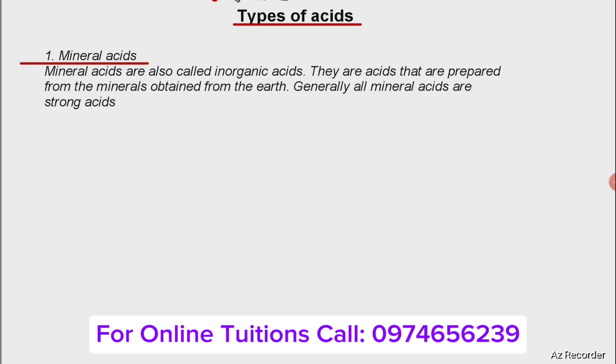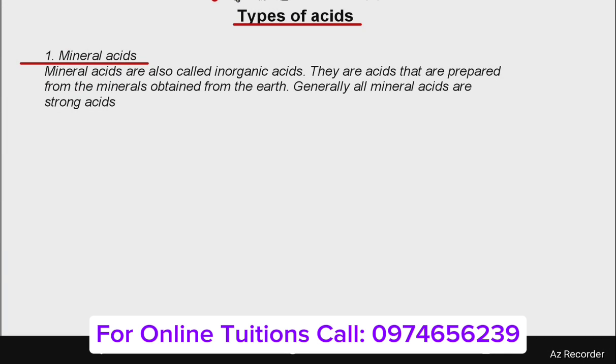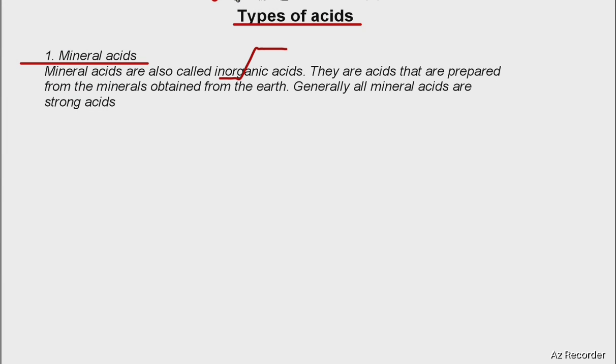So type number one that we're going to look at is called the mineral acids, okay. Mineral acids, we also call them inorganic acids, okay. And these are acids that are prepared from minerals that we obtain from the earth. Most of these mineral acids fall under the category of strong acids, okay. So let's look at examples of these mineral acids.